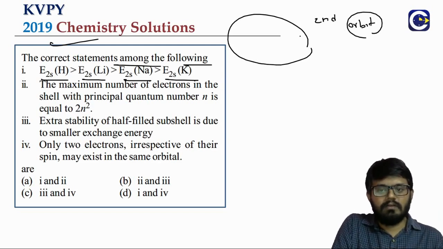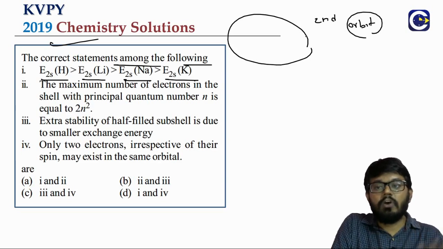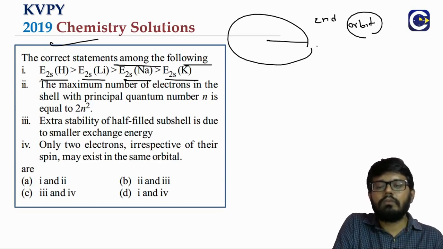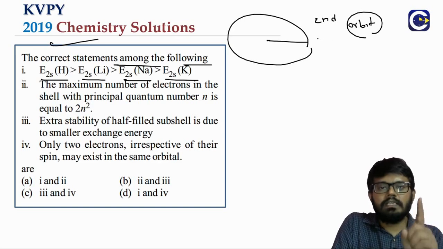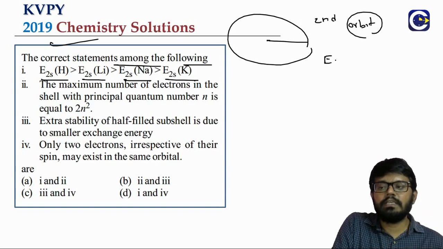These are all called multi-electron species. We don't have those formulas, but broadly we can try and apply Bohr's model concept, which is for single electron species. There the formula is: energy equals minus 13.6 electron volt into Z square by N square.